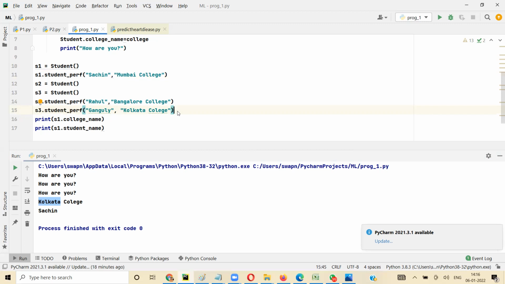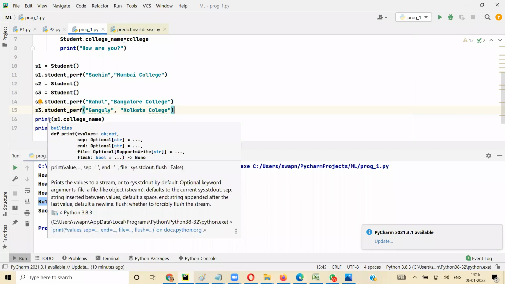Class level variables are not duplicated. Class level functions are not duplicated. Class level members are not duplicated. They remain the same for all the members of the class. Object level variables or members are duplicated. S1 will have a separate value, S2 will have a separate one, S3 will have a separate one. All these objects will have separate values. Did you get it? So that's how your class and object level members work.